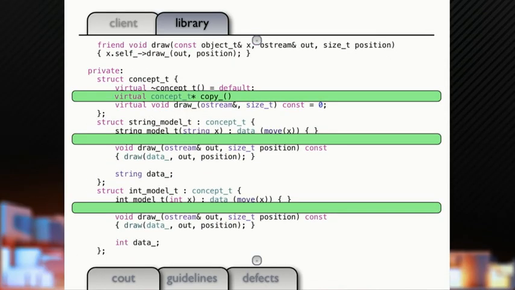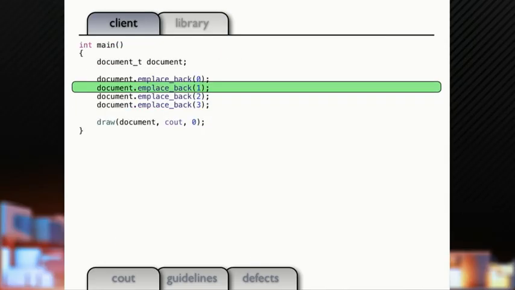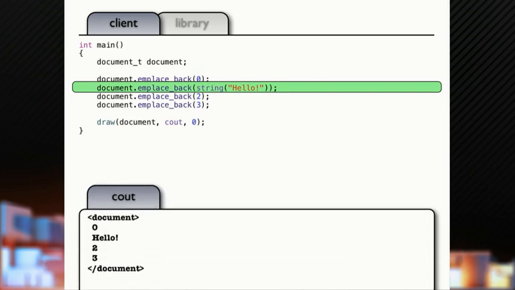Which means we've got to come down here and add a copy function to our concept, add a copy to our string model, add a copy to our int model. Now from our client side, we've got a document that can hold integers or strings, and it prints that. People following so far?